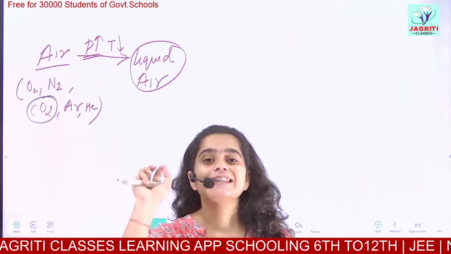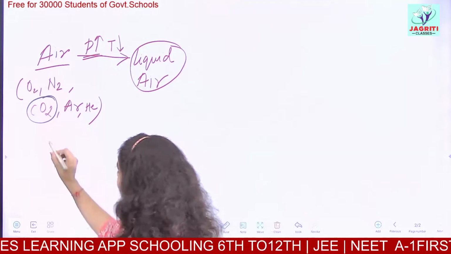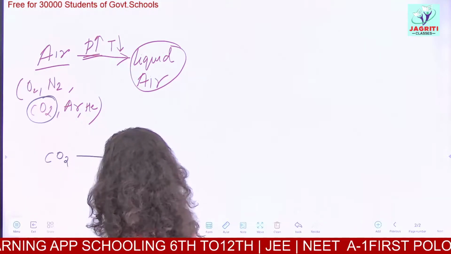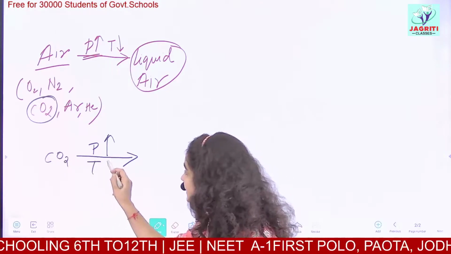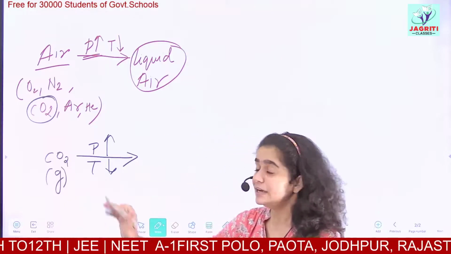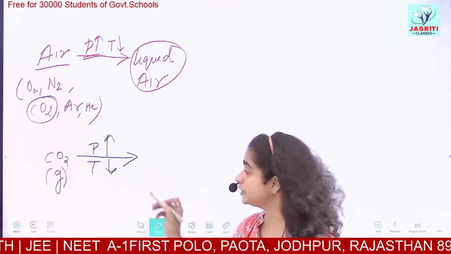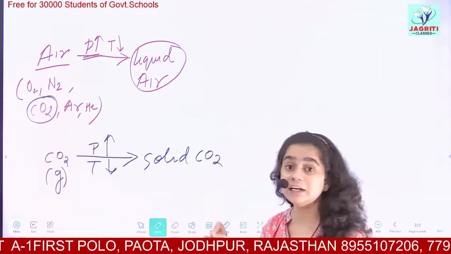If you remember the examples of sublimation discussed earlier, when this carbon dioxide is acted upon by increase in pressure and the decrease in temperature, this carbon dioxide which is in gaseous state directly jumps and converts to solid CO2. That is the solid state of carbon dioxide.